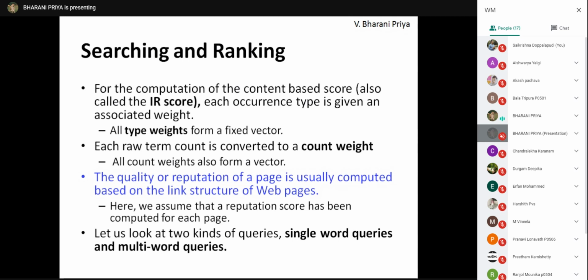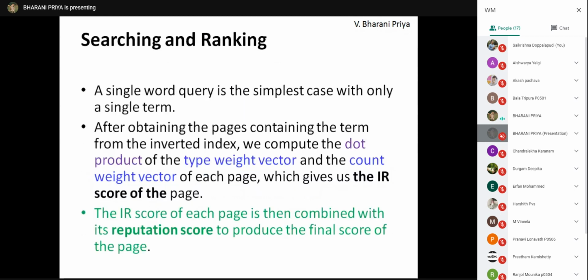So there are two types of scenarios where the query is a single word query or a multi-word query. If it is a single word query, after obtaining the pages that contain the query term, we compute the dot product of the type weight vector and the count weight vector of each page.